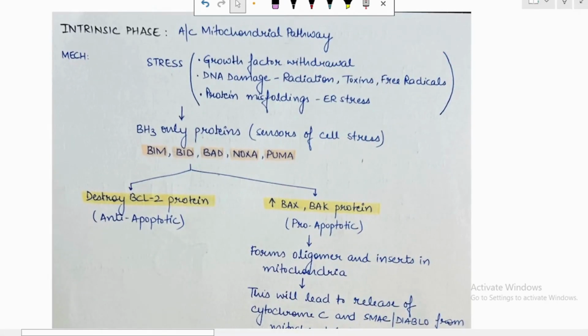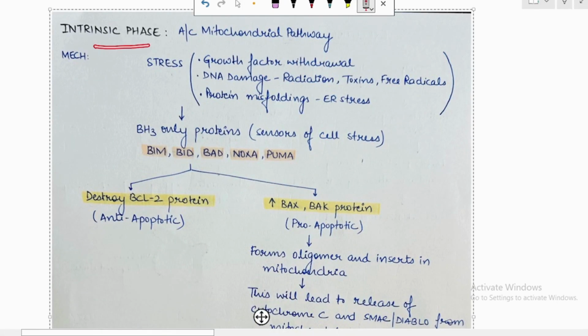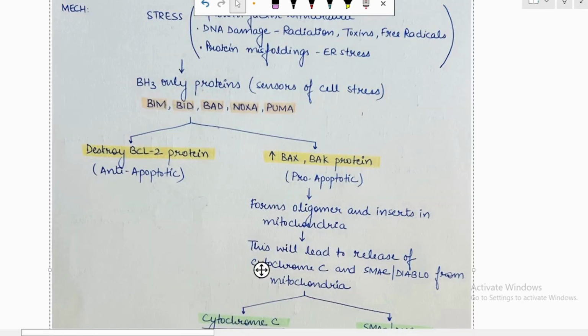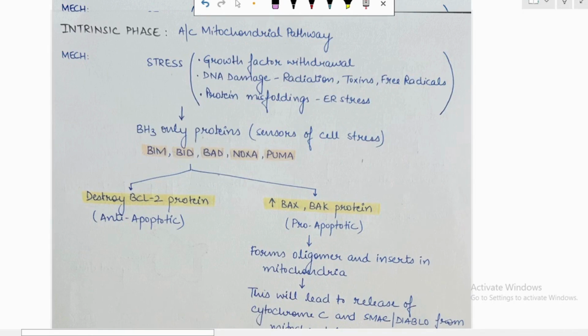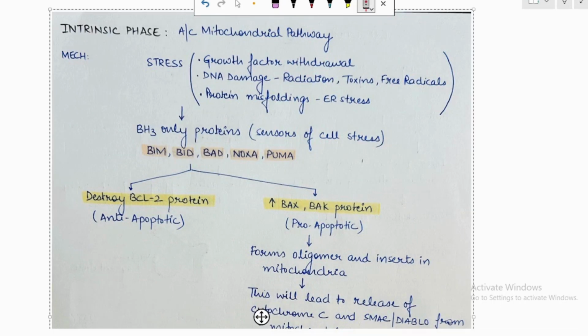Next phase is the intrinsic phase. Intrinsic phase is also known as the mitochondrial pathway. How this happens: whenever a stressful condition occurs, like growth factor withdrawal or DNA damage like radiation, toxins, free radicals, or protein misfoldings that lead to endoplasmic reticulum stress, all these stressful conditions will be recognized by the sensors of cell stress, that is BIM, BID, BAD, NOXA, and PUMA.